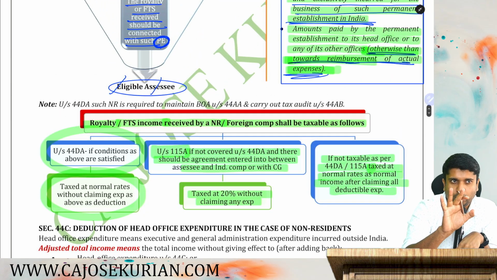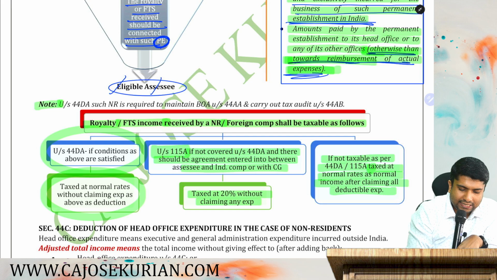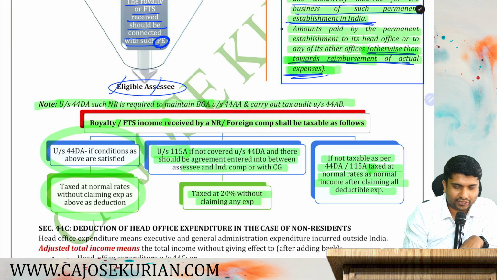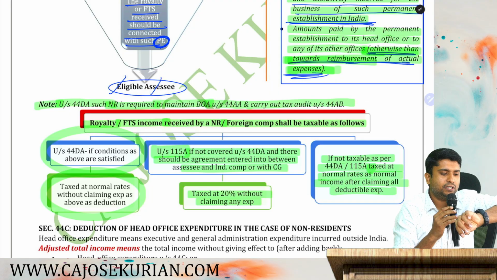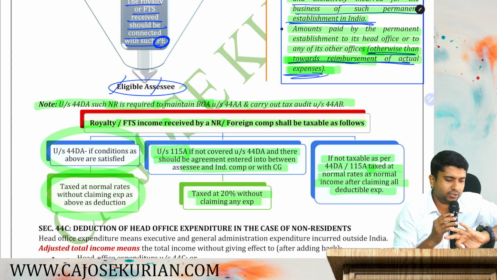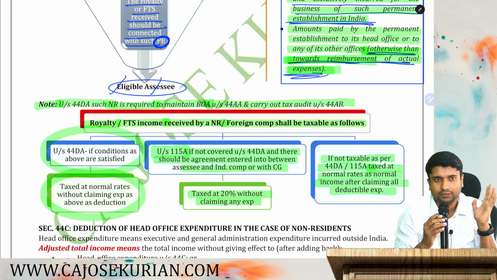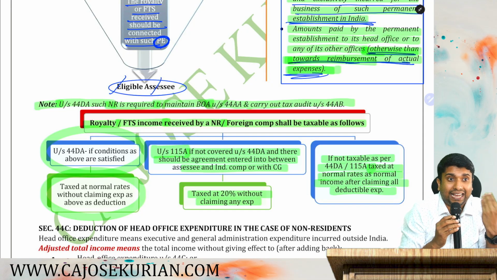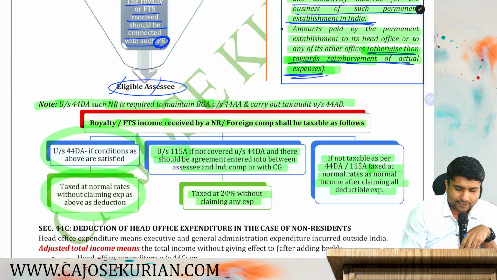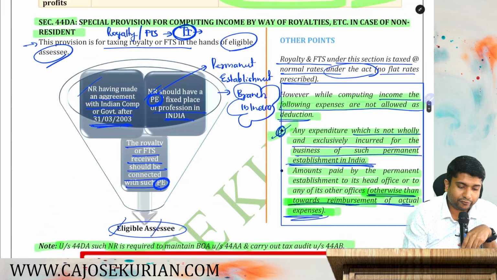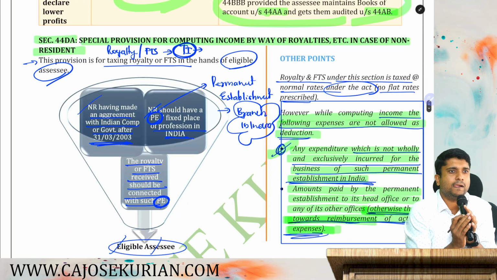Now friends, there is one note. What is that? Under section 44DA, such a non-resident is required to maintain books of accounts under 44AA and carry out a tax audit. 44DA mandates maintenance of books of accounts and carrying out a tax audit. You must maintain books of account and you must carry out a tax audit. This is what 44DA states. Are you with me? So these are the things that you should learn in 44DA, a comparatively easy section.